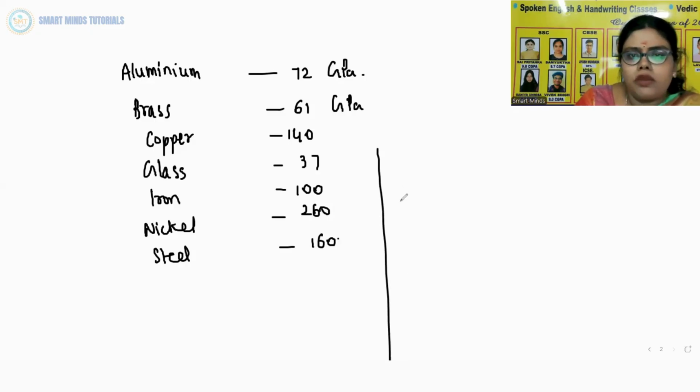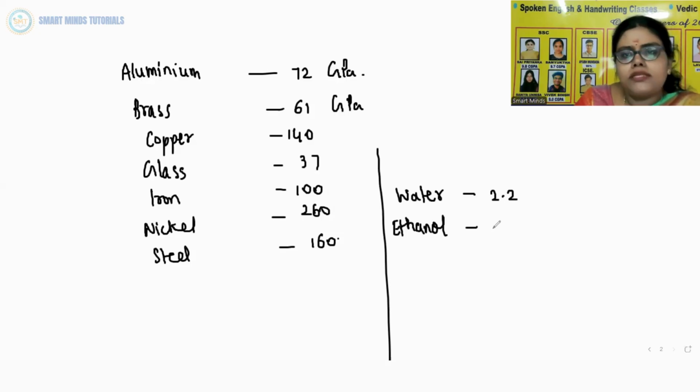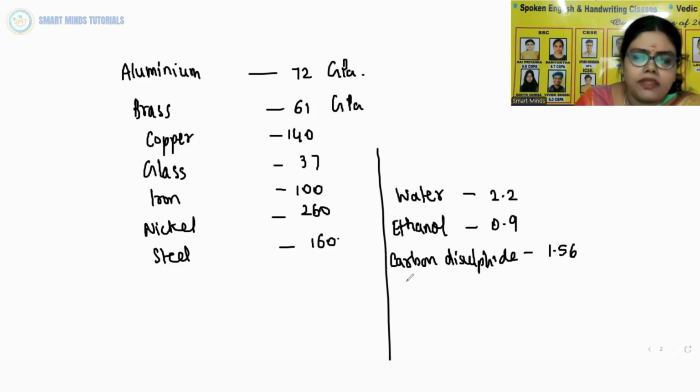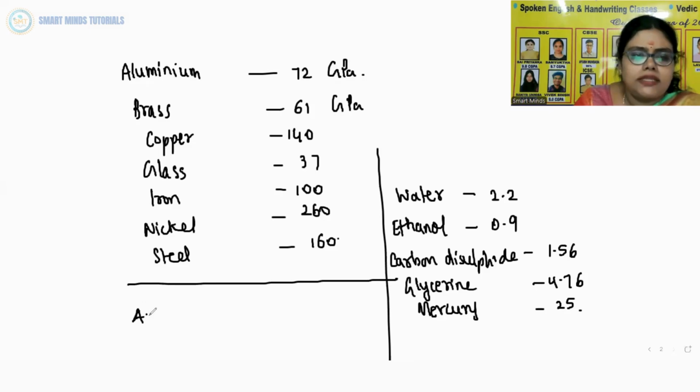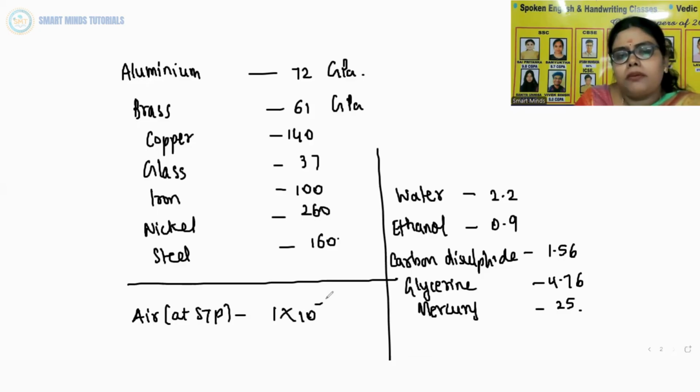Now let us see about liquids. Bulk modulus of water is 2.2. Bulk modulus of ethanol is 0.9. Then carbon disulfide is 1.56. Then for glycerine, it is 4.76. And for mercury, it is 25. And if we talk about gases, that is air at standard temperature and pressure, it is 1 into 10 power minus 4.